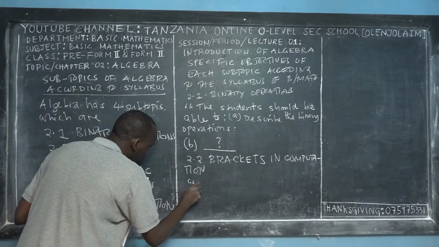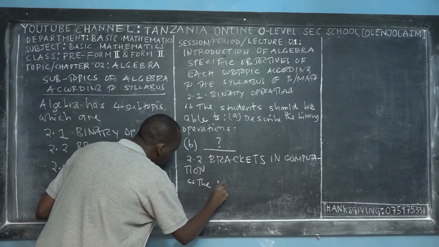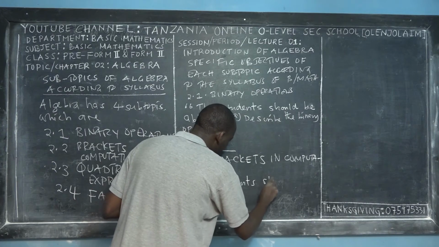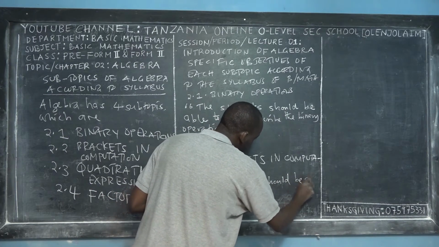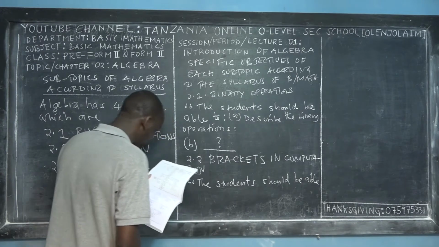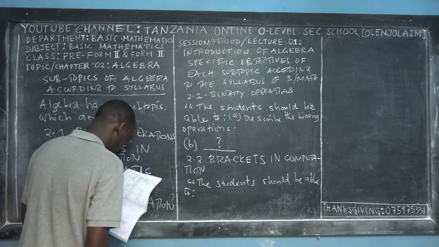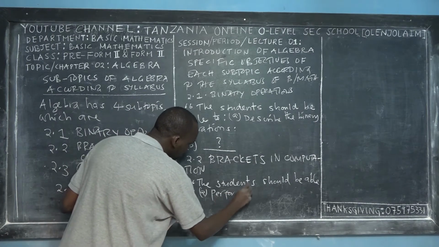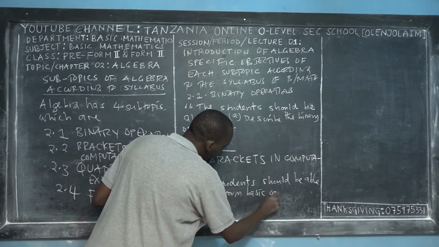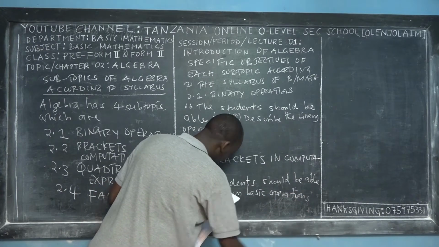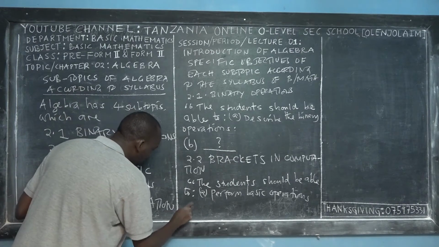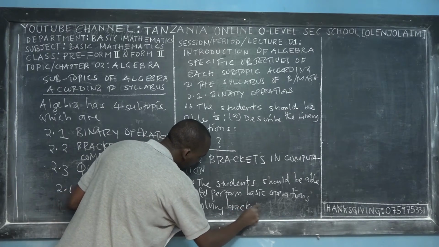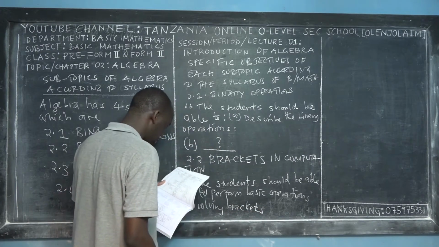So let me quote. The students should be able to: A, perform basic operations involving brackets.